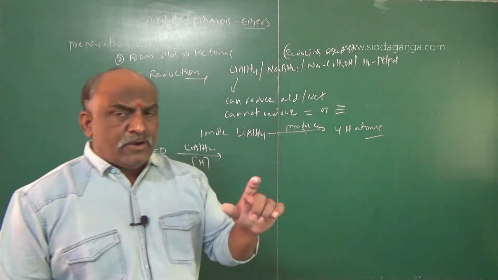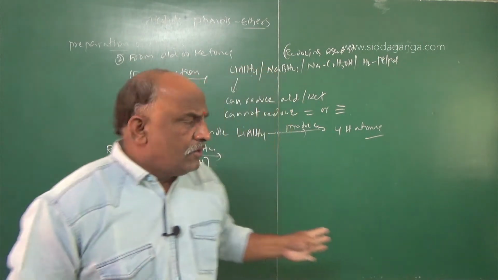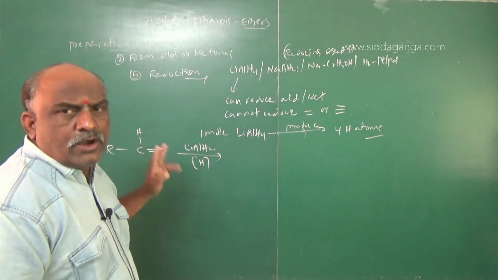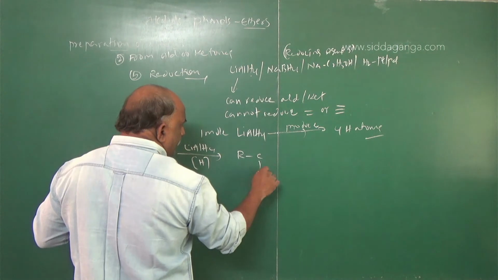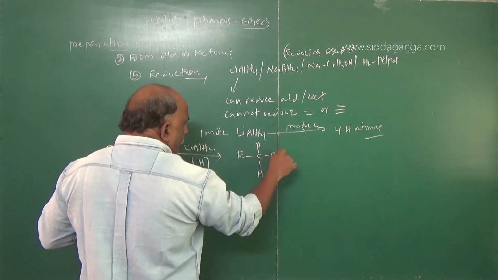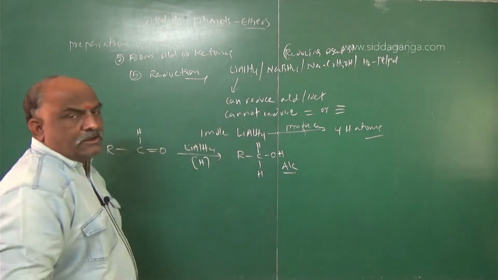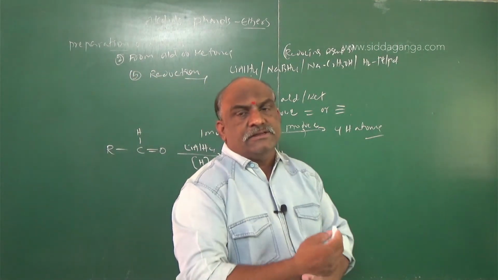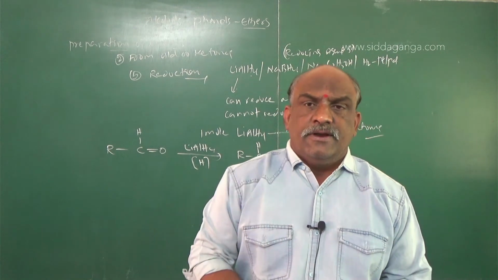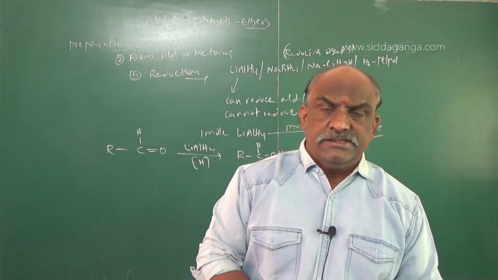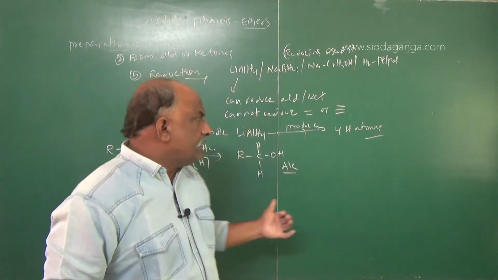Actually, one mole of lithium aluminum hydride produces 4 hydrogen atoms, but here 4 hydrogen atoms are not required. Only 2 hydrogens are required here. So what will be the answer? R single bond OH. This is called alcohol. Reduction of aldehydes gives rise to alcohols. Reduction takes place in the presence of lithium aluminum hydride. Aldehyde gives rise to alcohol.